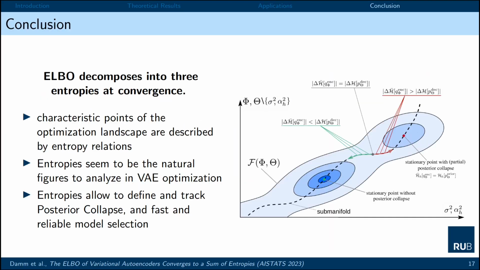Let me briefly summarize the contributions of our paper. We show that the ELBO decomposes into 3 entropies at convergence. We also give an information theoretical interpretation of that in the paper, so check this out if you're interested. We show that characteristic points of the optimization landscape are indeed described by entropy relations. We made use of that by defining a simple measure for posterior collapse that turns out very handy in practice, and are able to perform reliable and fast model selection in the linear VAE case. So overall, it seems that the entropies are indeed the natural figures to analyze when optimizing or analyzing variational autoencoders.